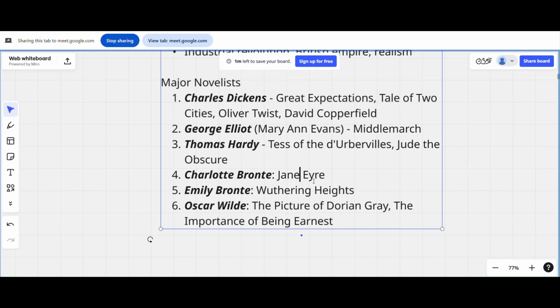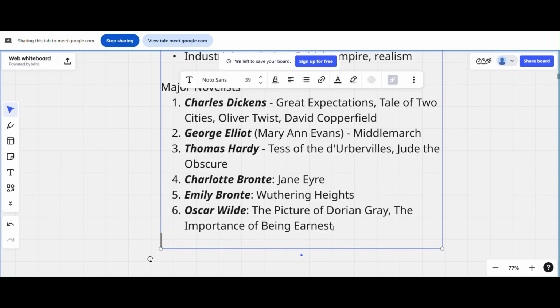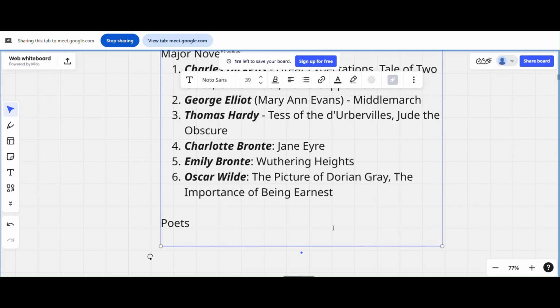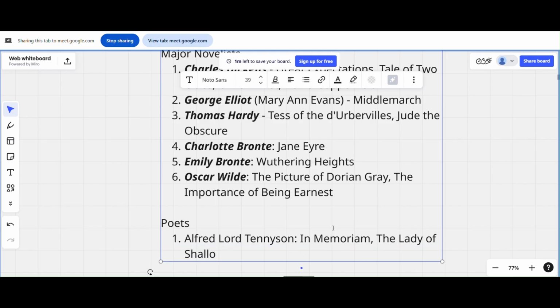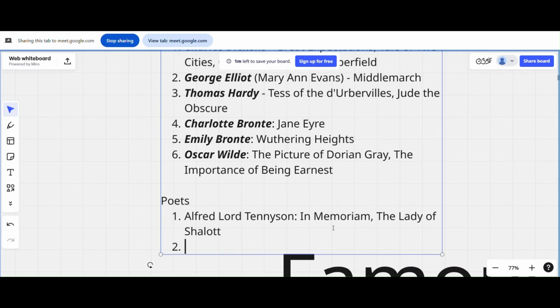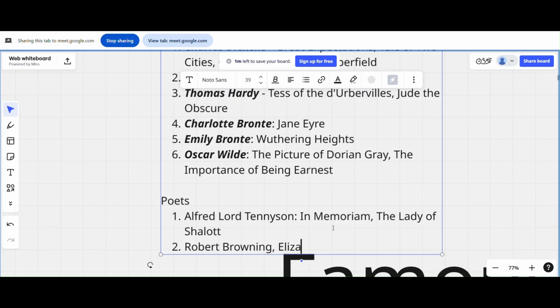Let's go with poets. These are novelists; before novelists, let's go to poets. Alfred Lord Tennyson, In Memoriam, The Lady of Shalott. Who else? Robert Browning, Elizabeth Barrett Browning. Matthew Arnold.